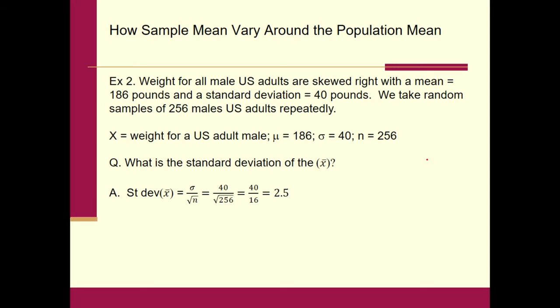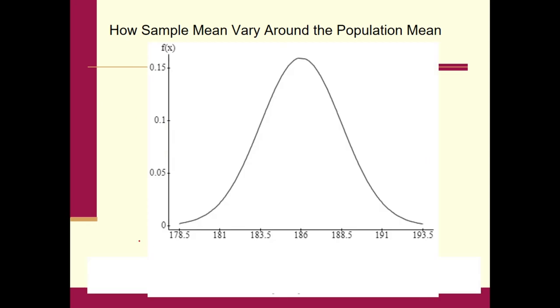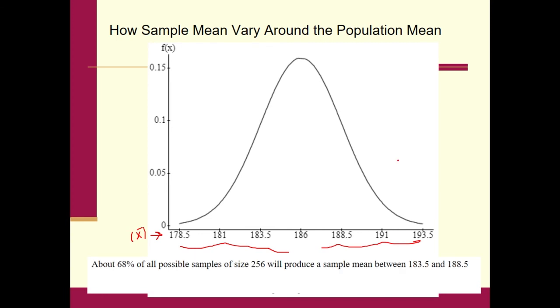Okay, so let's make a graph. Again, this is the sampling distribution of X bar. And notice the mean is at 186, and the standard deviation is 2.5. So what does that mean? We drew a line here, we drew a line here.